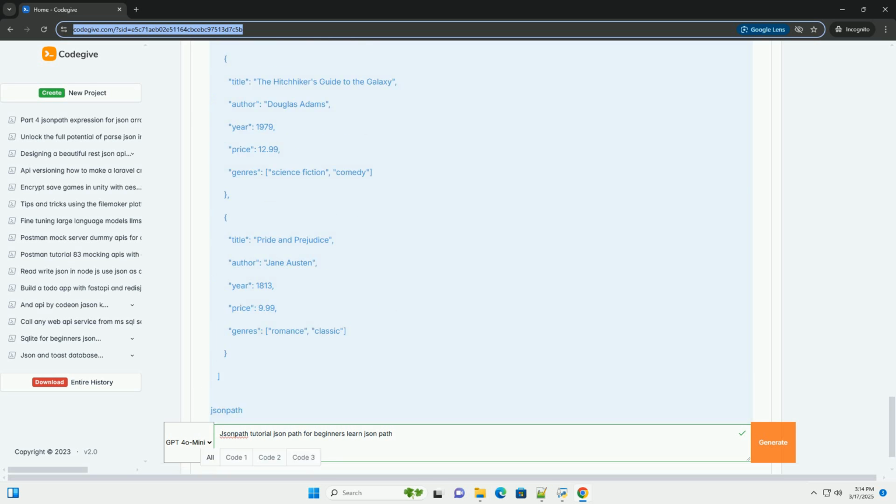Examples using filtering. 1. Get all books that cost more than $10. Result. 2. Get the titles of books written by Douglas Adams. Result. 3. Get all science fiction books.